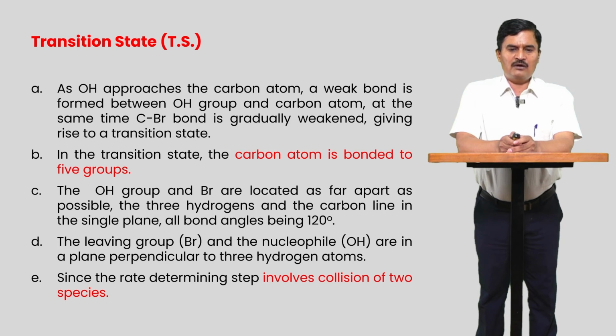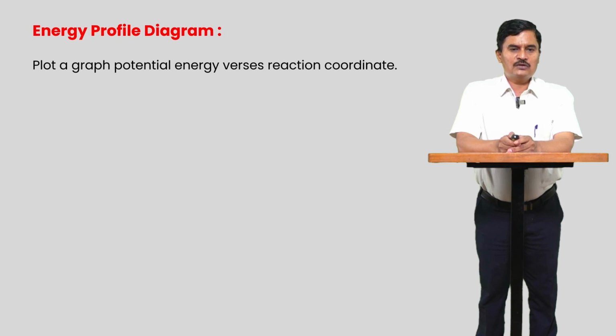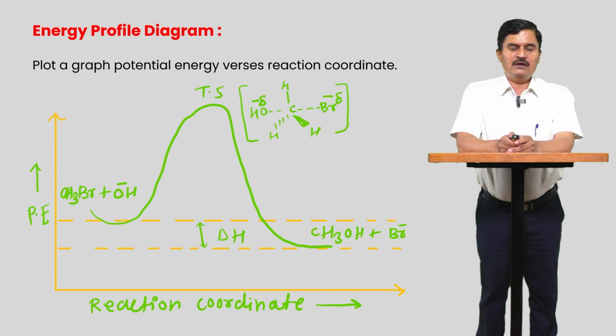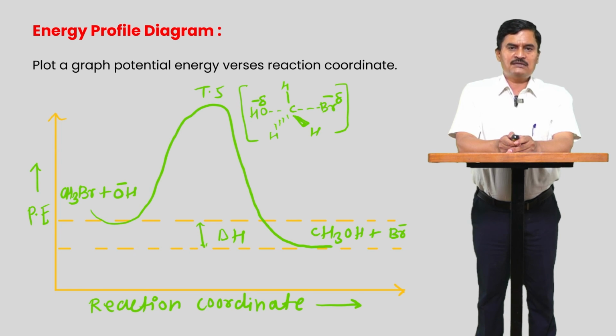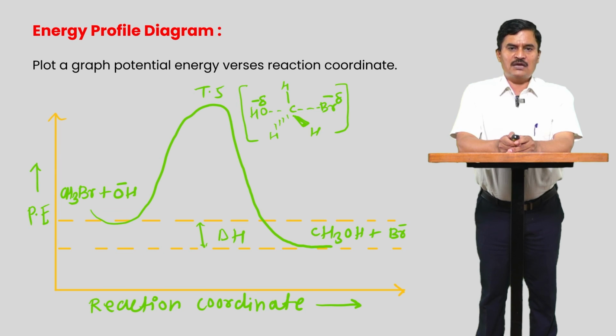Since the rate of the reaction depends upon both the reagent as well as the substrate. The energy profile diagram clearly indicates the starting compound, CH3Br, reacting with OH minus, and then the potential energy increases up to the transition state. The transition state has a higher energy, it is a more energetic step because that carbon is attached with 5 bonds. There is formation of the C-OH bond, and simultaneously breaking of the C-X bond, and then it converts into the product. This reaction is a single step reaction. So the transition state quickly converts into the product.